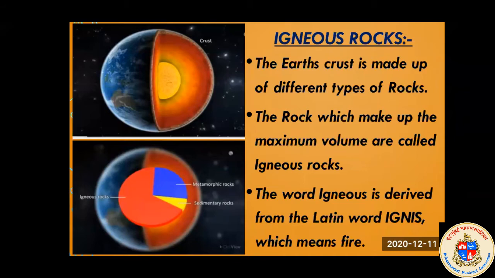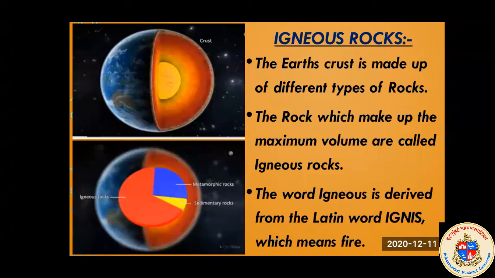We have learned that there are so many spheres of the earth: atmosphere, biosphere, lithosphere, exosphere. So these are the spheres of earth. And today we are going to learn about rocks, related to the lithosphere, related to the land. We have also learned that there are so many layers of land. Whatever ground we are seeing is not the same layer. Under the ground, there are so many layers of the land. So the earth crust is made up of different types of rocks.